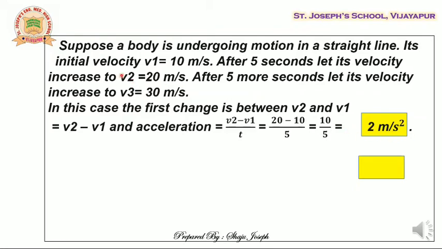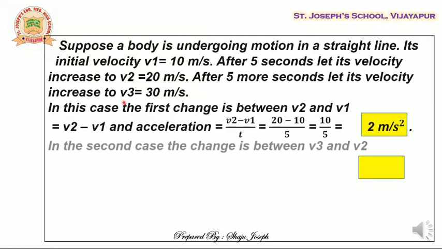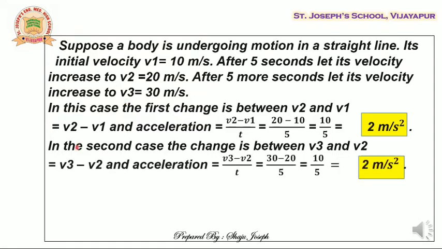Let us consider between the next two velocities, that is v2 and v3, where v2 will be the initial velocity, v3 will be the final velocity. So in the second case, the change is v3 minus v2, that is 30 minus 20. Again, same formula, acceleration is final velocity minus initial velocity. In this case, which is final velocity? v3.